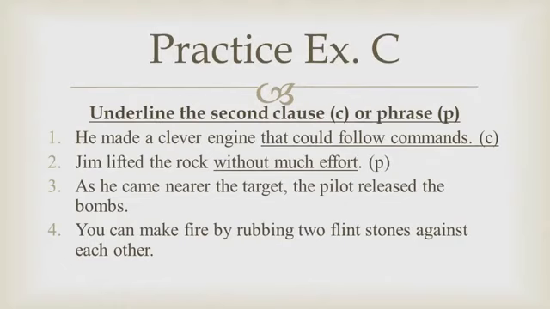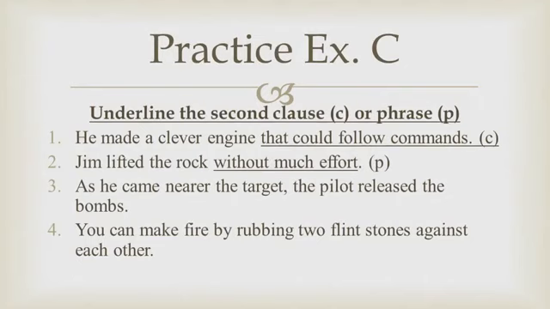This sentence has 2 clauses. He made a clever engine that could follow commands. This exercise will help you in finding the difference between phrase and clause. As he made a clever engine that could follow commands has 2 clauses. Because a clause has a subject and verb.